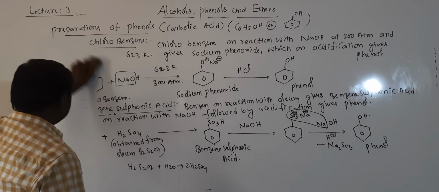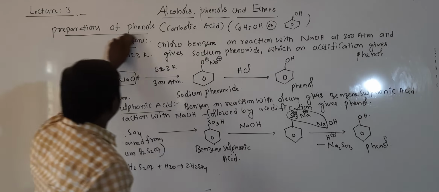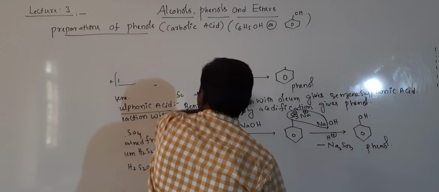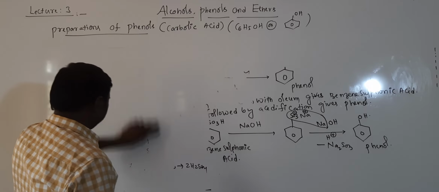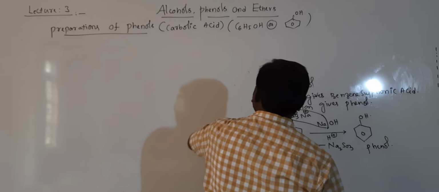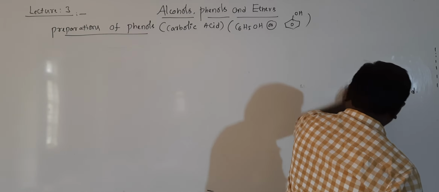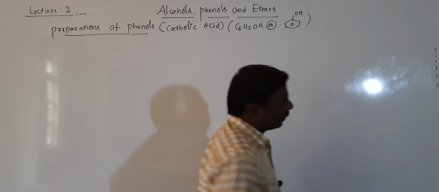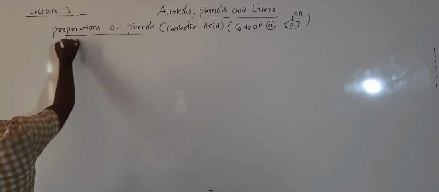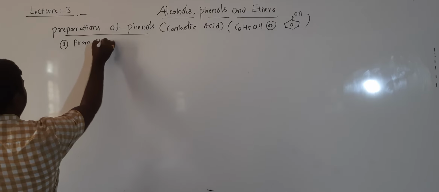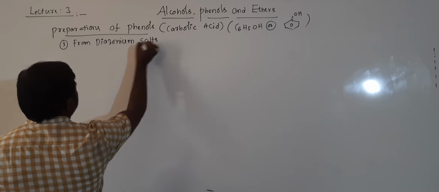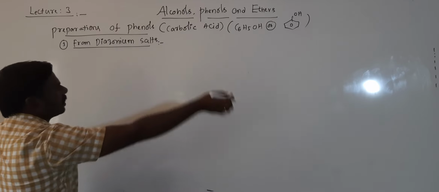Third preparation method is preparation number 3, from diazonium salts.